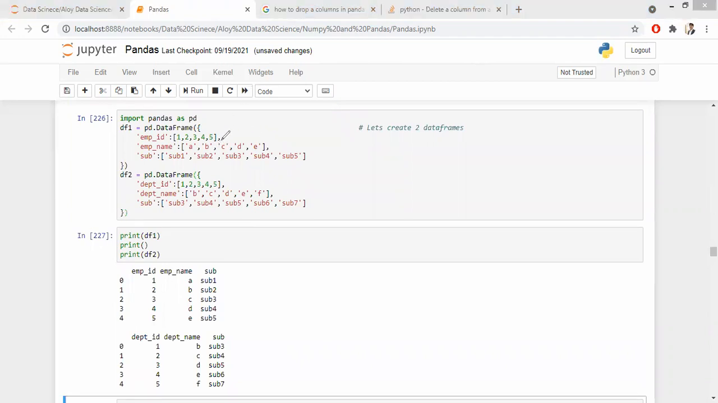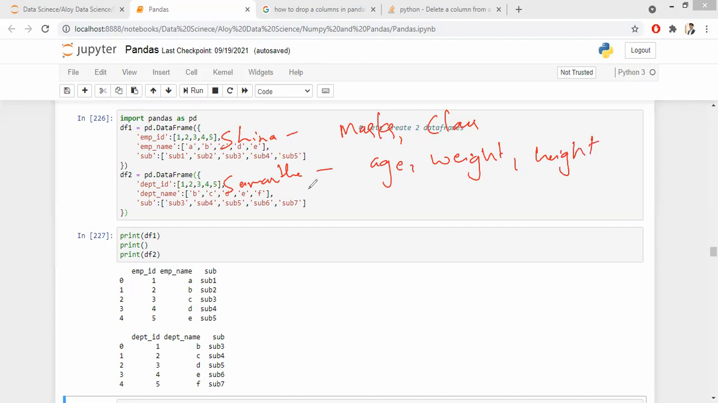One more concept. Let's say now Shaina is collecting the students' marks and their class, whereas Samantha is collecting their age, weight and height. How do I merge these two data? Column wise, that is axis equal to 1.